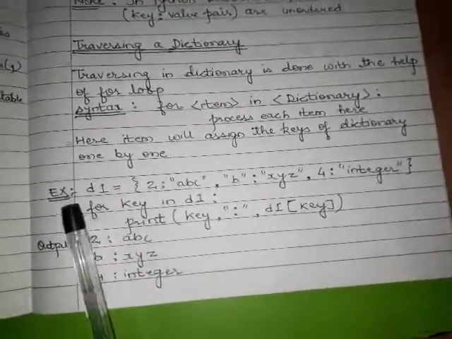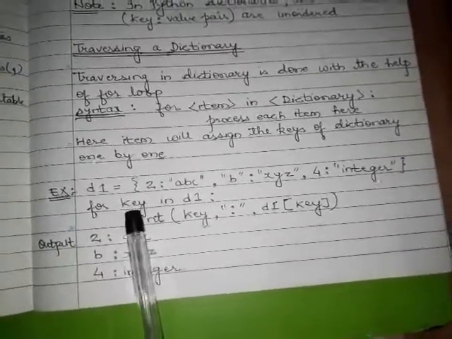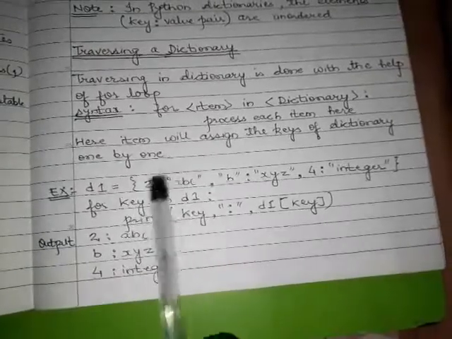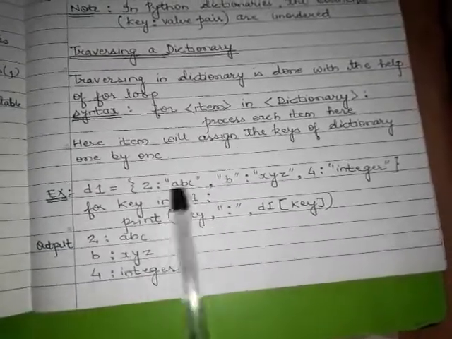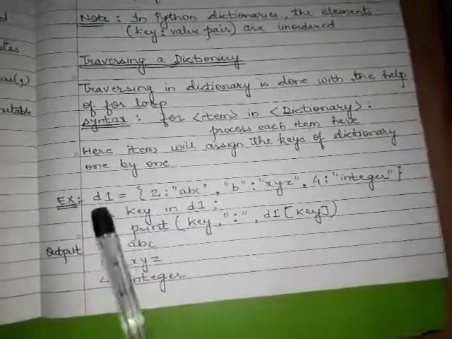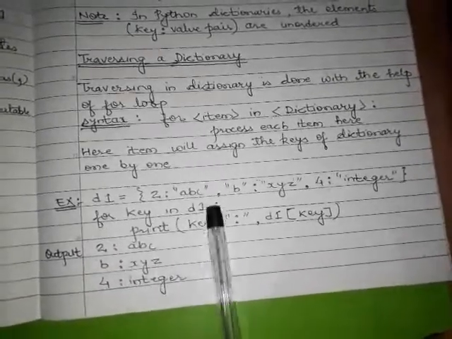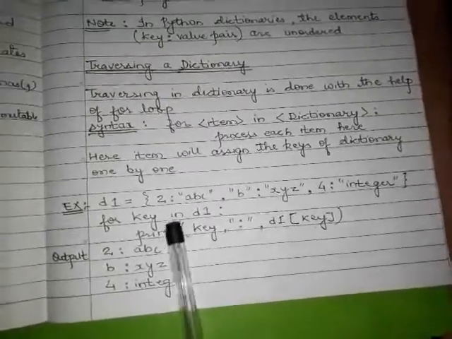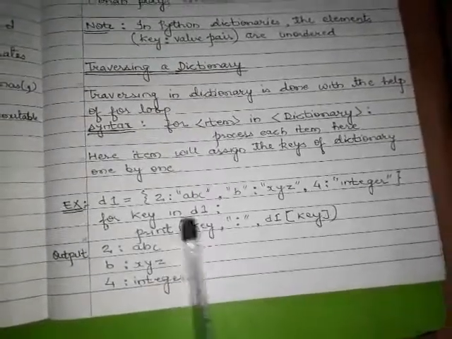So there are 3 key value pairs, with different keys and different values. Now we use a for loop with the variable key. This is not the original key, this is a variable named key. For key in D1, you can use any variable here, for i, j, k, any type of variable. For key in D1, where D1 is the dictionary. Now print key.